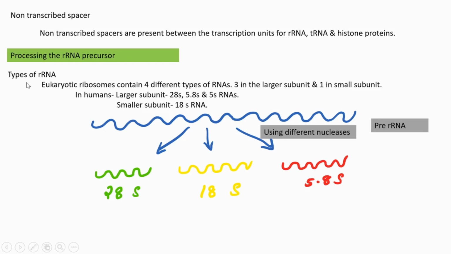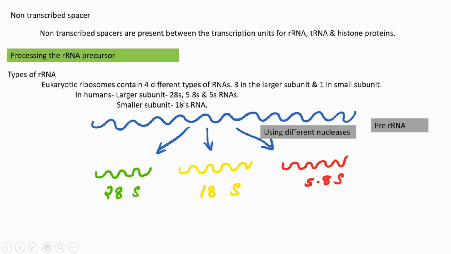Before that, we need to understand about different types of rRNAs. In the case of the eukaryotic ribosome, it contains 4 types of RNAs: 3 in the large subunit and 1 in the small subunit. If we consider the case of human, the 3 rRNAs found in the large subunit are 28S rRNA, 5.8S rRNA, and 5S rRNA.